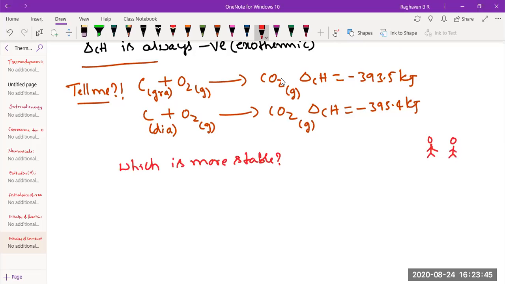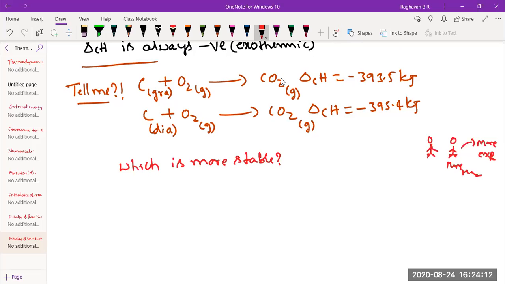Okay. See, this is the packet. He has so much money. He has more money. He's spending more. He's doing more expenditure. Why? Spending more means he has more money.